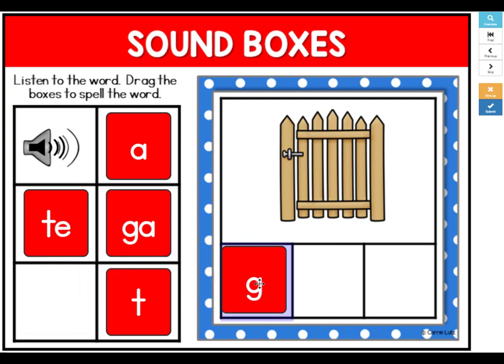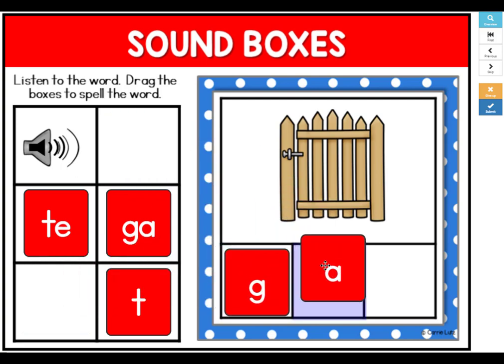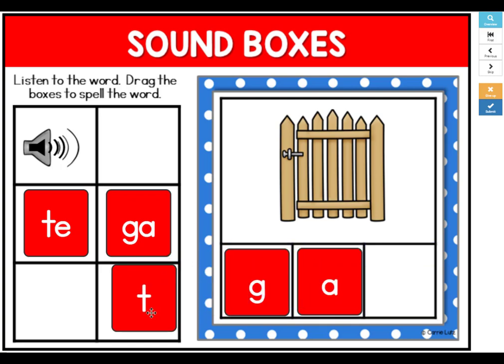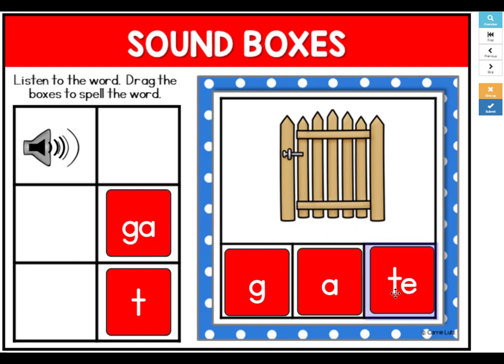G, A, T. Does this spell gate? No, it does not spell gate because this has a short A sound. This word is gat. Let's try again. G, A, T. In order to spell the word gate, you need a silent E on the end to make the A say its long name, A.